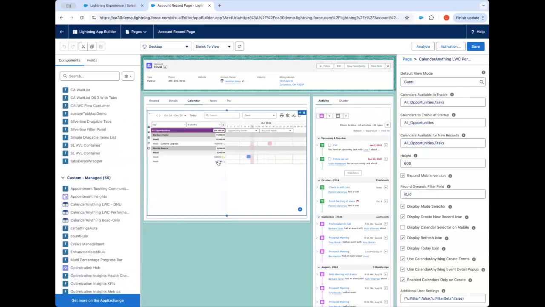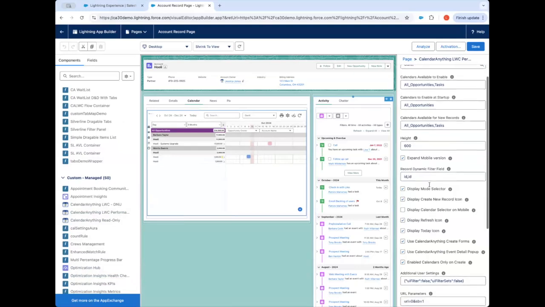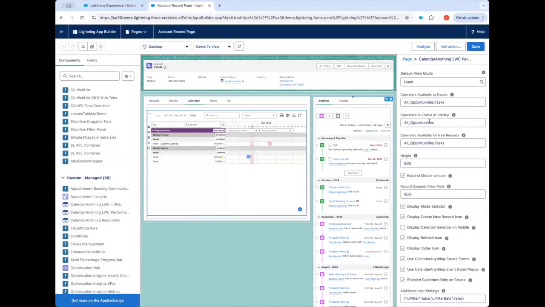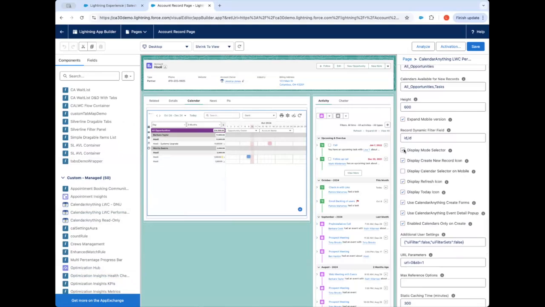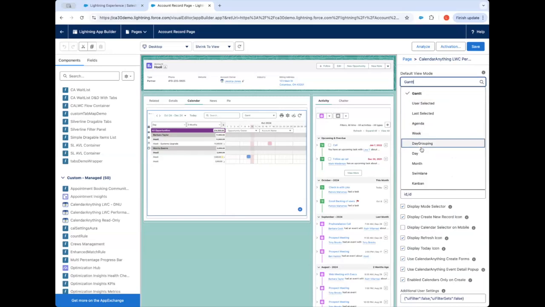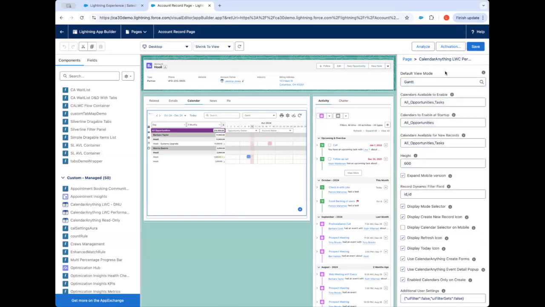So once you drag this onto the record page, you'll see that we have a variety of different component properties. What this allows you to do is to manipulate the look and feel of this component. So let's say I don't want to show the mode selector. I want users, when they go on to the account page and look at the calendar, to only see it in the Gantt view. And you can specify the default view mode here.